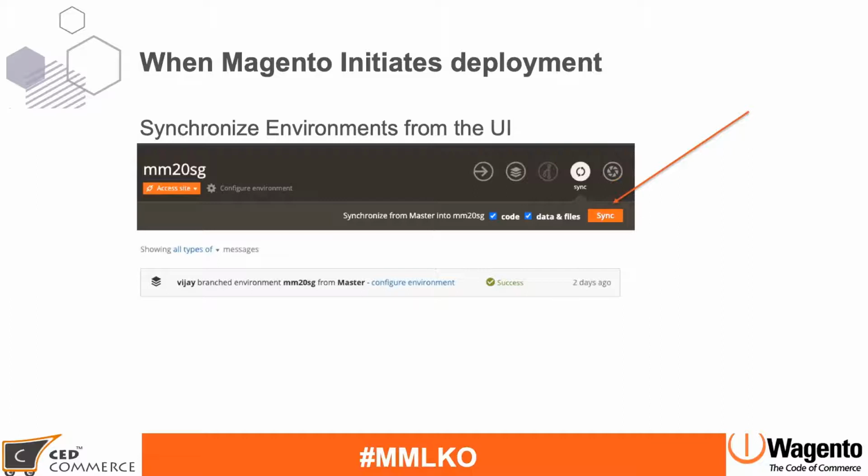The second one is when you synchronize the branches from the cloud UI. Either you select code or data and files, and when you click on the sync button, at that time also it will start the deployment process.